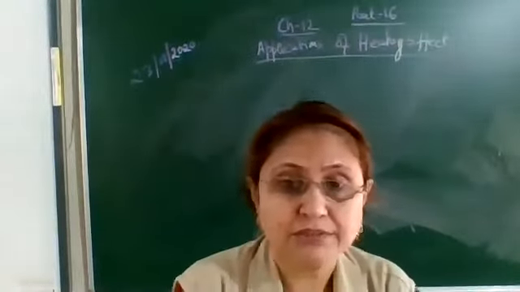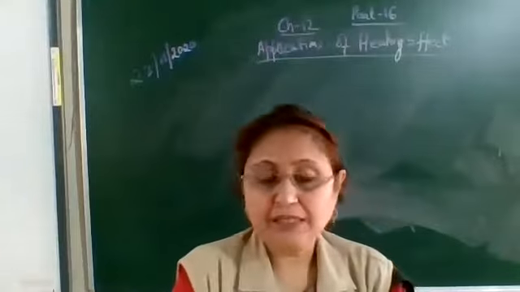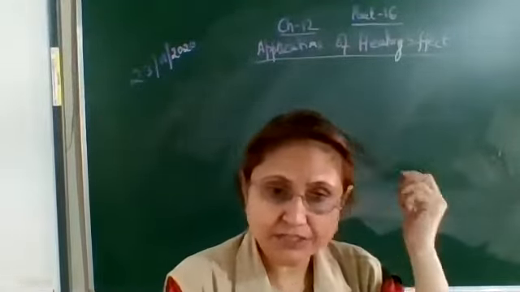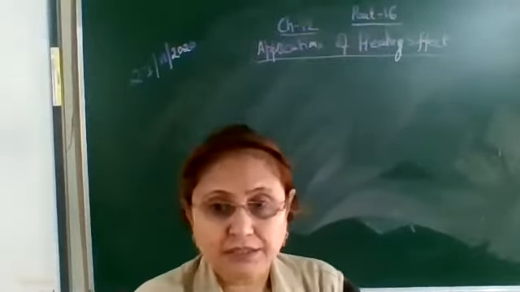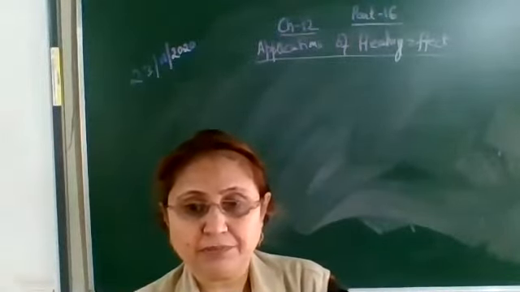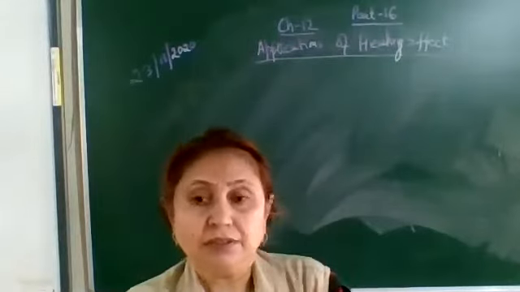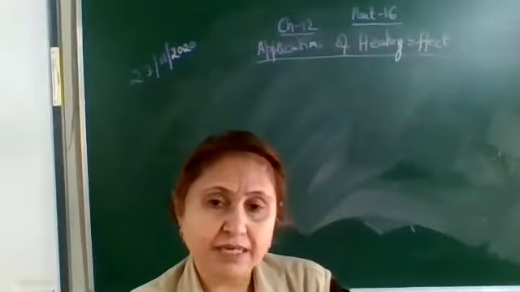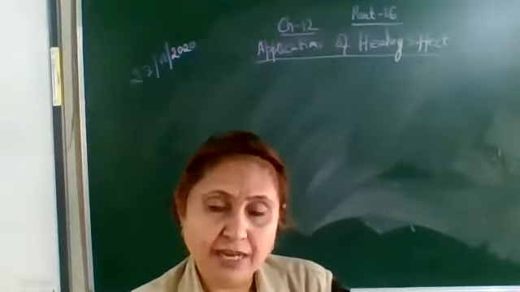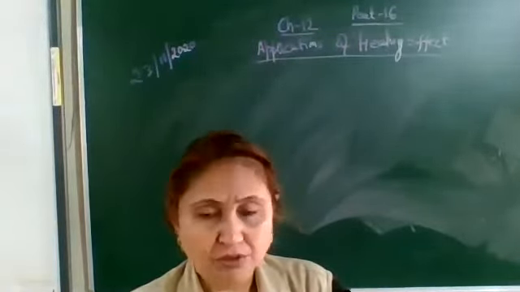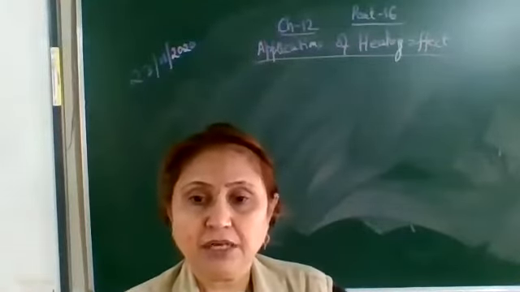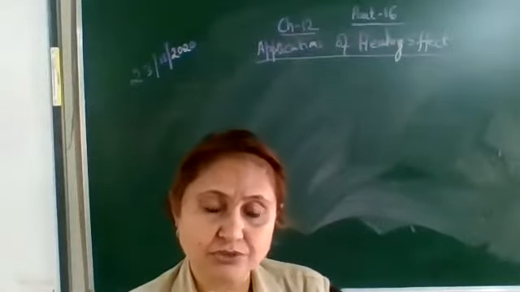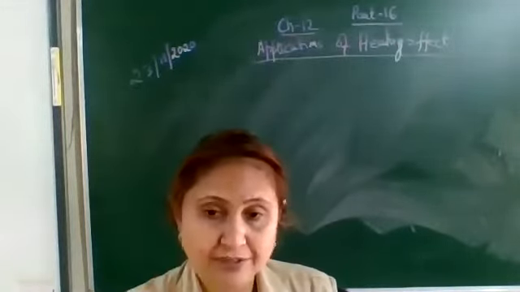Good morning, students. We were discussing practical applications of the heating effect of electric current. The first practical application is the filament of the electric bulb. It is made up of tungsten, and the main characteristic is that it should have a high melting point. Tungsten has a melting point of 3380 degrees Celsius, so that is why it is used as the filament of the electric bulb.